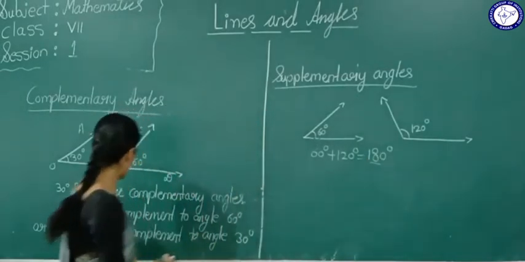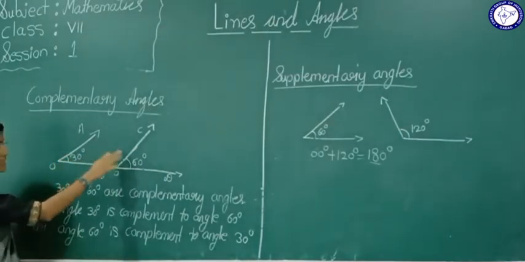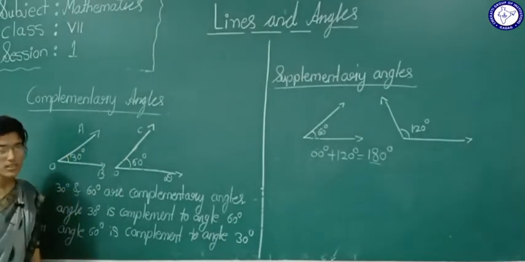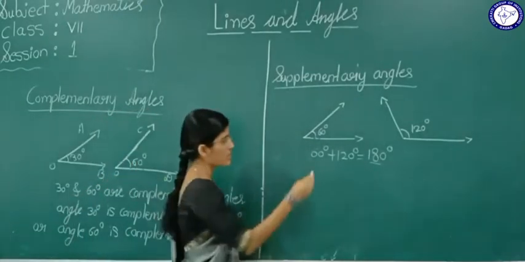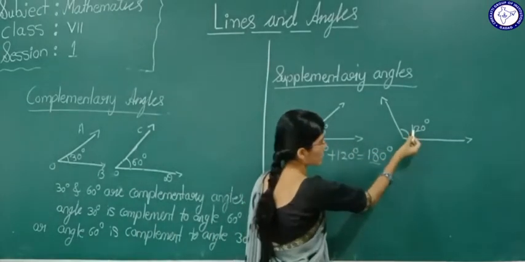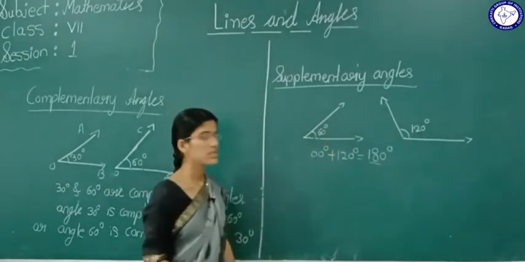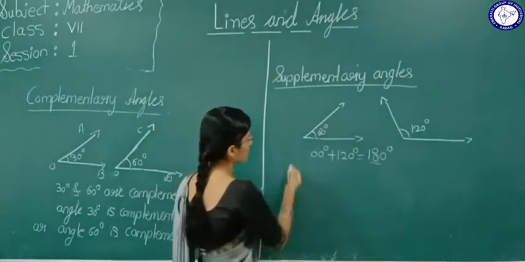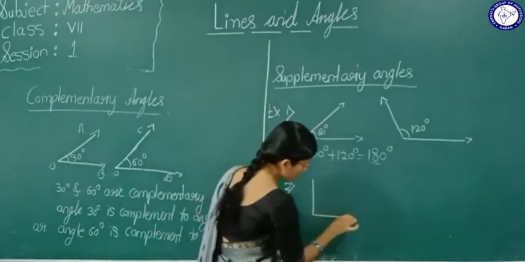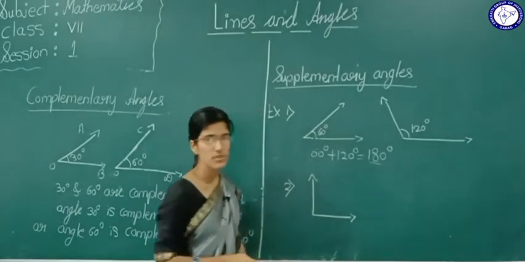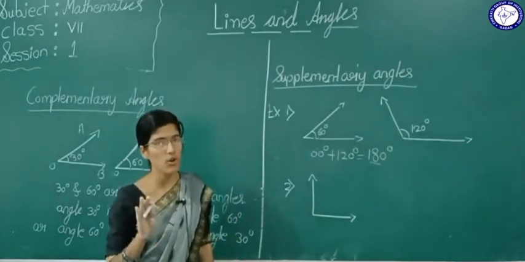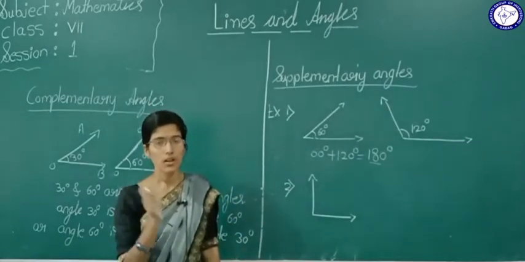Now see how we told here that angle 30 degree is complemented to angle 60 degree, or angle 60 degree is complemented to angle 30 degree. In the similar way, we can tell that here angle 60 degree is supplemented to angle 120 degree, or angle 120 degree is supplemented to angle 60 degree. Now see one more example we will consider. Now tell me, I told you the definition of supplementary angle. What is the definition? If the measure of two angles is 180 degree, then those two angles are called supplementary angles. The addition should be 180 degree.